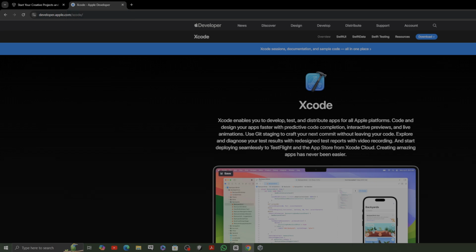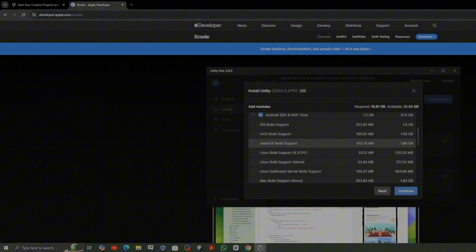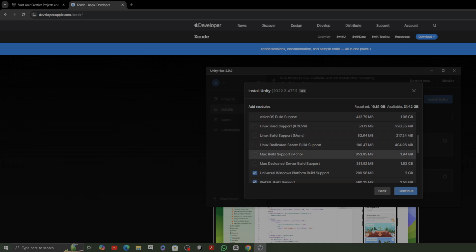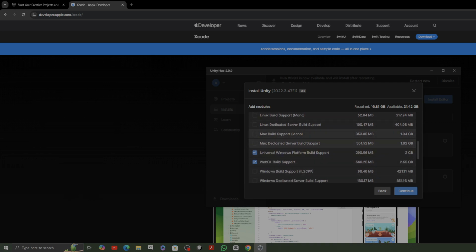So it wouldn't make sense for you to install this if you don't have a MacBook. For those who want to distribute content for Mac builds, click there, but remember I said don't install it.